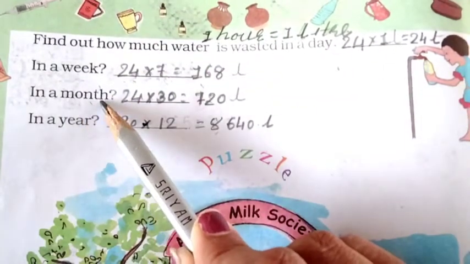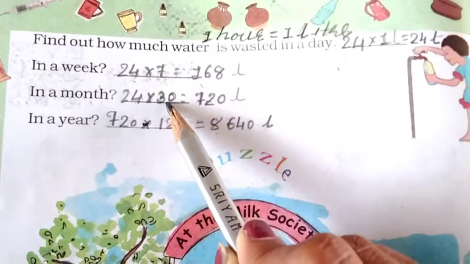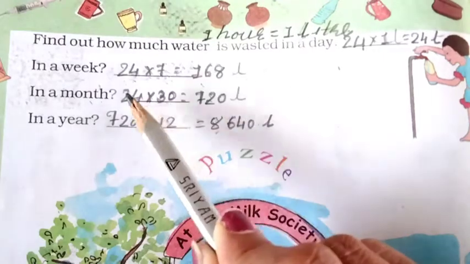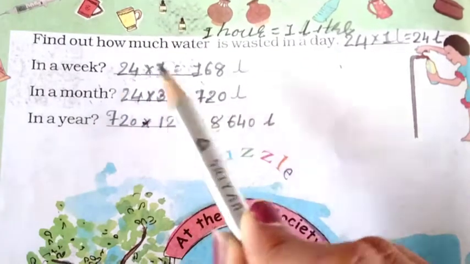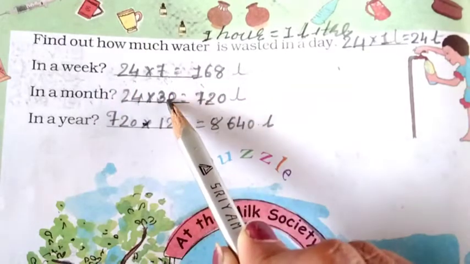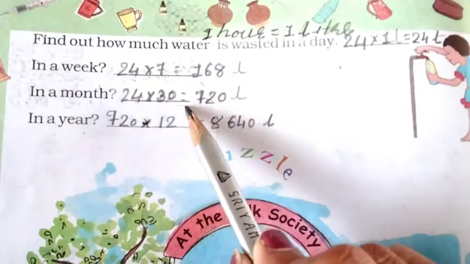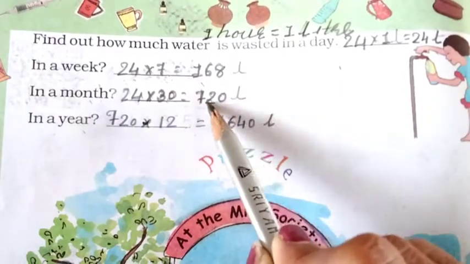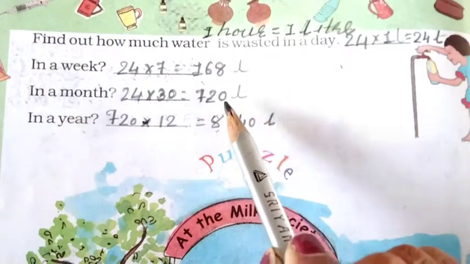In 1 month. Okay, 1 day 24, so 30 days. This way we can do it. In 1 day 24 liters of water is wasted, so in 30 days how much? In 1 month we can convert into days. Now here we got the answer for a month. 1 month, 720 liters of water.